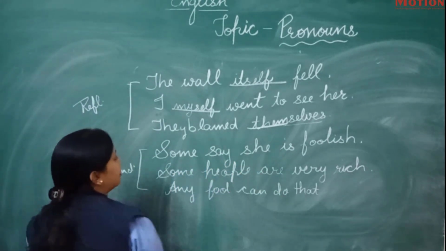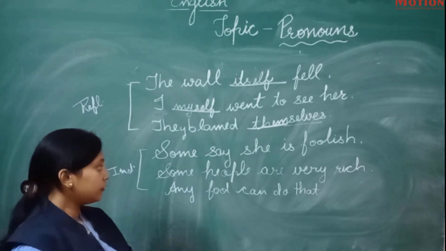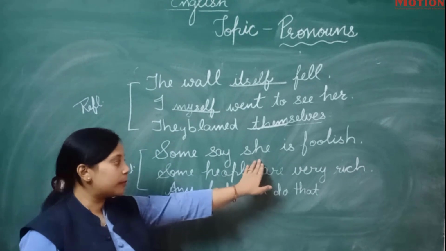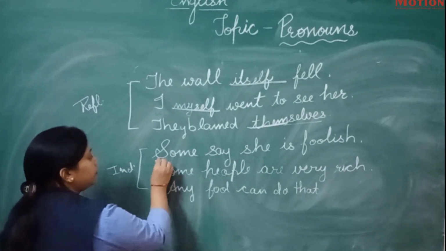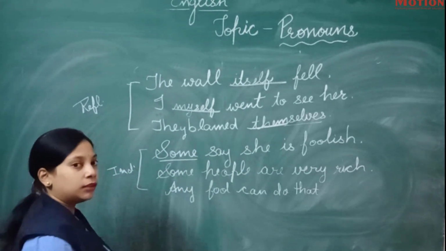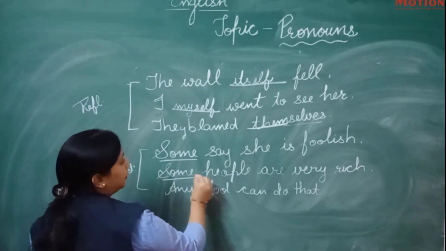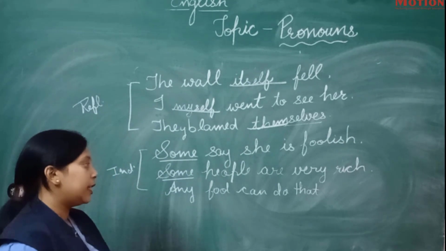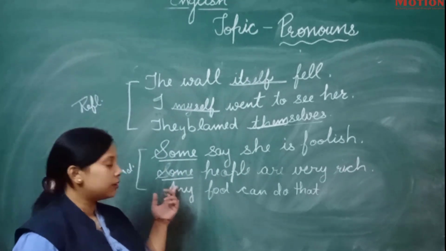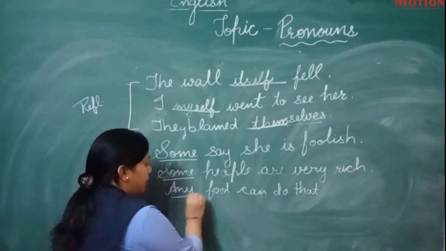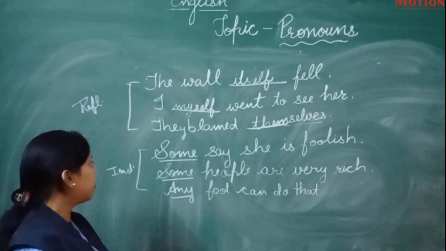Some say she is foolish. She is also a pronoun, but which kind of pronoun? A personal pronoun. And some, so some is an indefinite pronoun. Next, some people are very rich. So again, some is an indefinite pronoun. Any fool can do that. Yes, any is an indefinite pronoun.